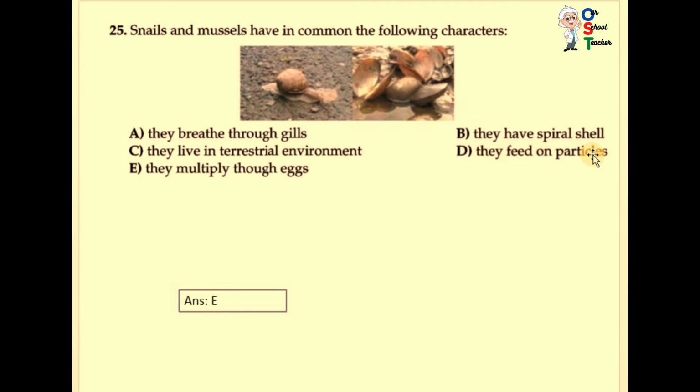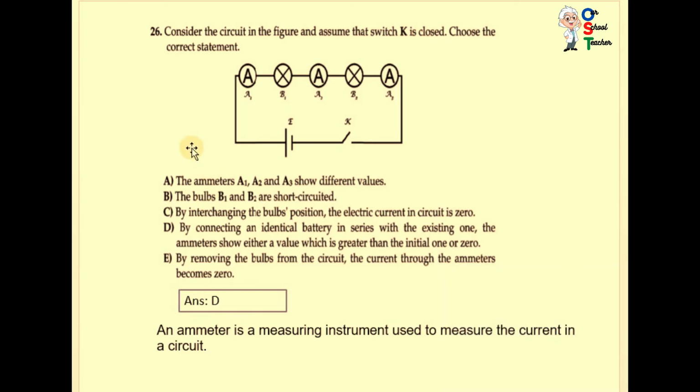D. They feed on particles. No, snails feed on particles, but mussels feed on other things, aquatic plants or phytoplankton. They multiply through eggs. Yes, both are correct. They multiply through eggs. E is correct. Now question number 26.